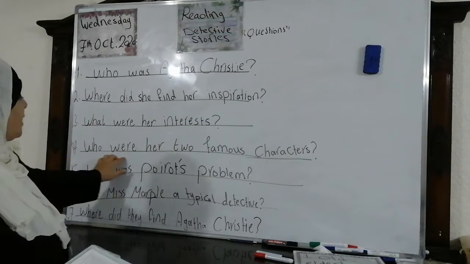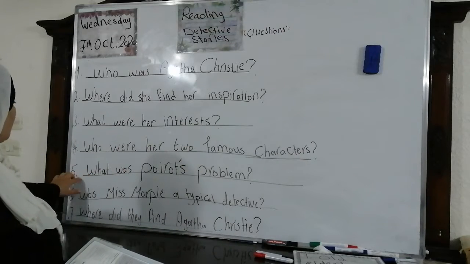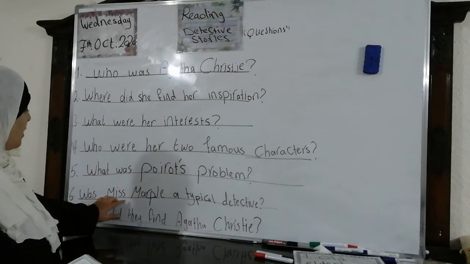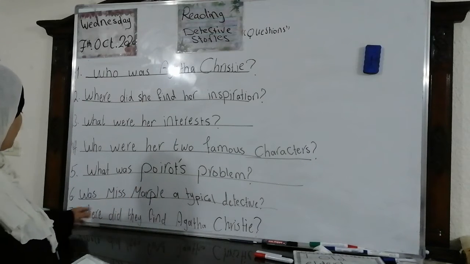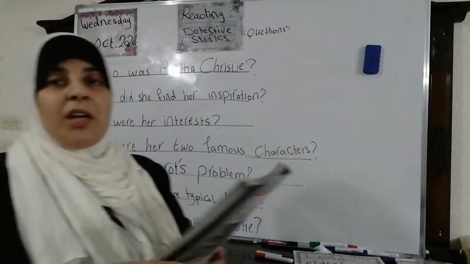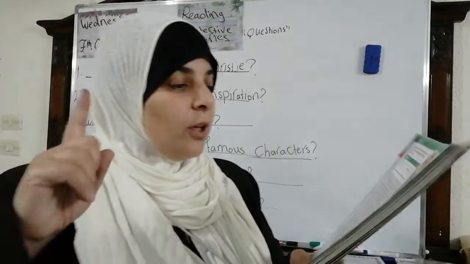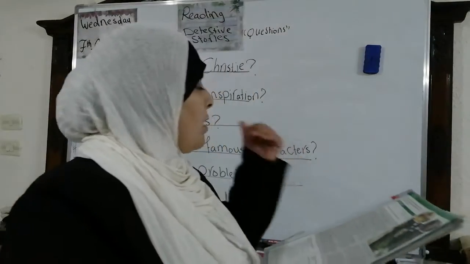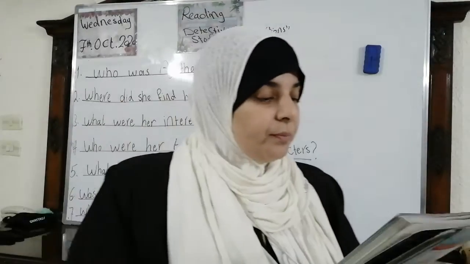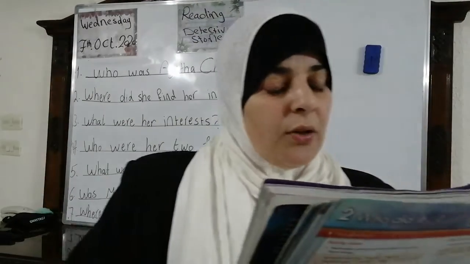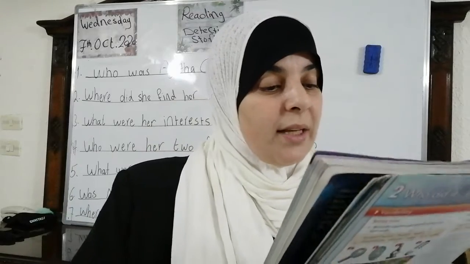4. Who were her two famous characters? 5. What was Poirot's problem? 6. Was Miss Marple a typical detective? Number 7. Where did they find Agatha Christie? Okay? I'm going to read for the first time. Please follow me. After that, I'm going to read paragraph by paragraph. Then we're going to answer the questions. Deal? Now. The interesting case of the mystery writer and her world famous detectives.